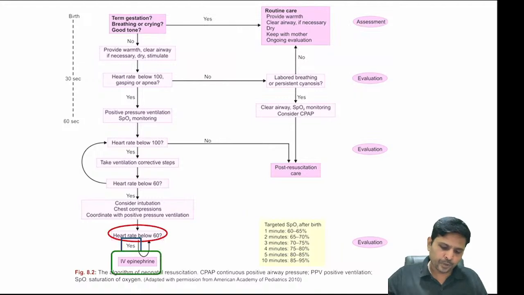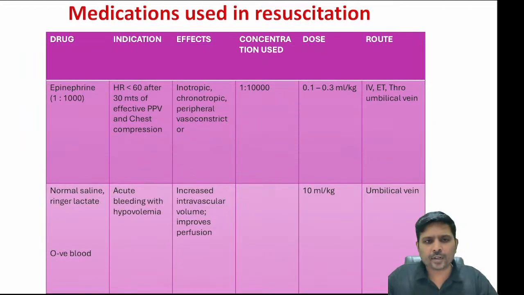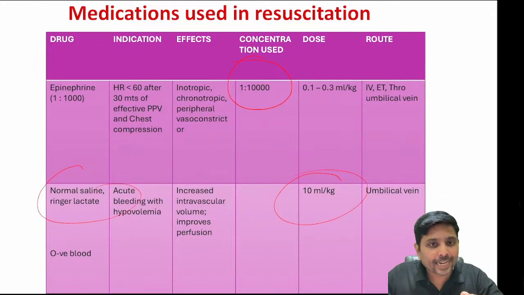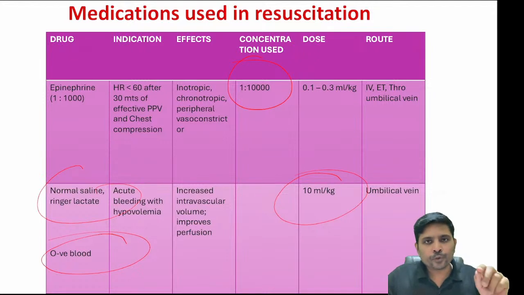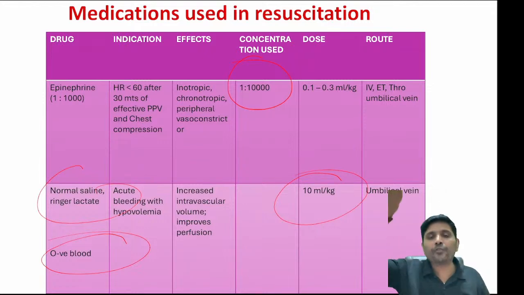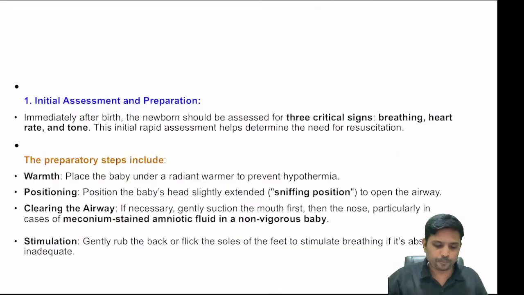Endotracheal tube. So what else? Medications. What are the two medications I told you, my dear boys and girls? Adrenaline 1 in 10,000, and normal saline 10 ml per kg. Apart from that, O negative blood can be used. Will you use RL? No. Will you use methoxone? No. Those were before 2015, not now.